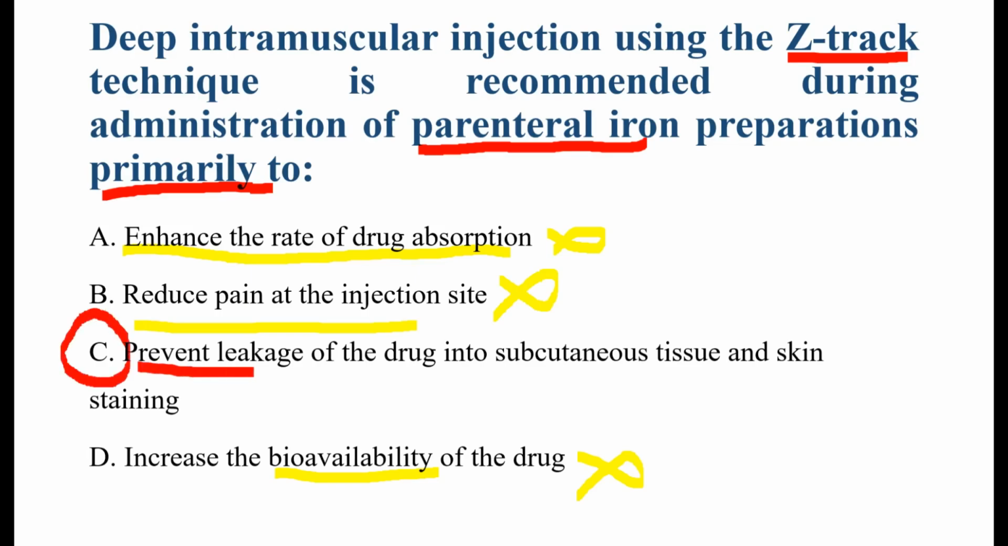Now we have only the last option, that is, prevent leakage of the drug into the subcutaneous tissue and skin staining. This is the main purpose. Iron injection can cause drug leakage, brown staining of the skin, and tissue irritation.